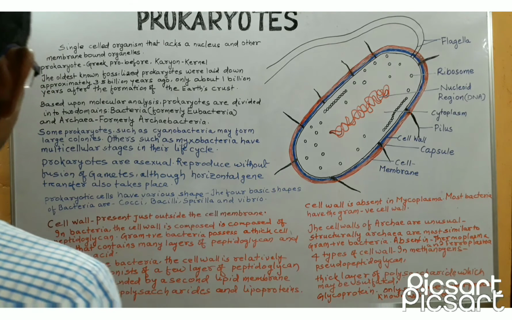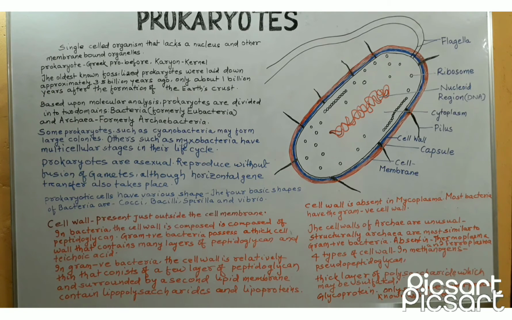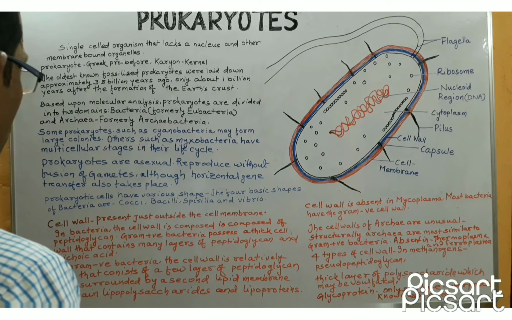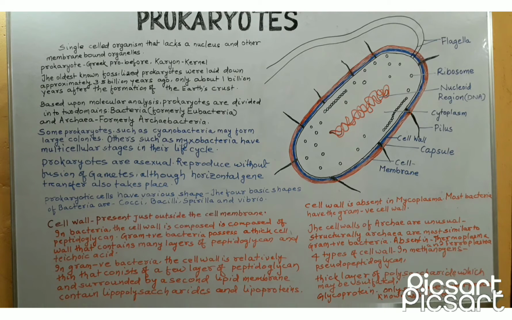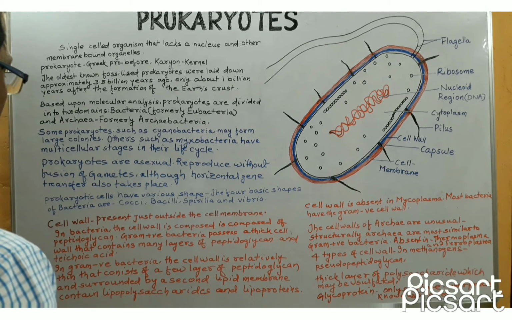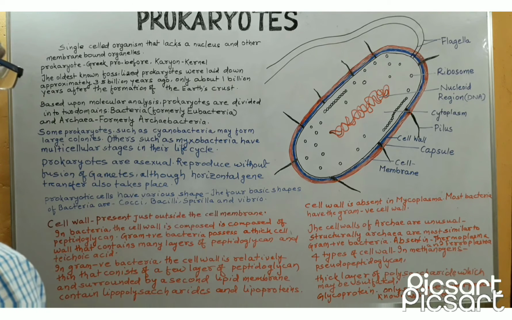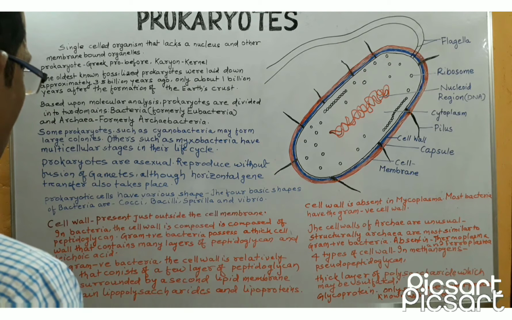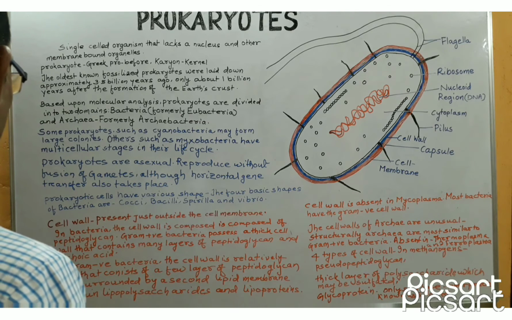In most of the prokaryotes, there is a cell wall that is present just outside the cell membrane. In bacteria, the cell wall is composed of peptidoglycan. Peptidoglycan is a major structural polymer that consists of glucan chain of repeating N-acetyl D-glucosamine and N-acetylmuramic acid cross-linked by peptide chains.